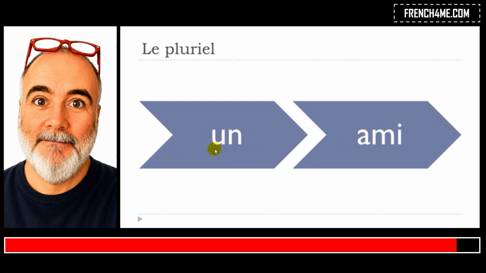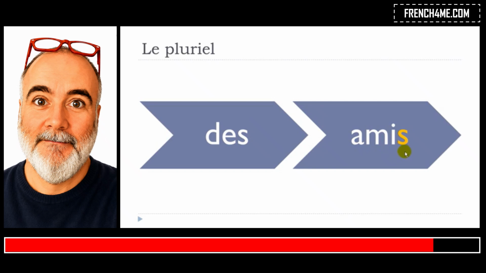Here you can see that we've got this article indéfini, un, the masculine singular form, and then we've got ami, friend, at the singular form as well. If we want to construct the plural form, obviously the article will change. We saw previously that the plural article was des, and then we keep the same word, ami, and the rule goes like that.